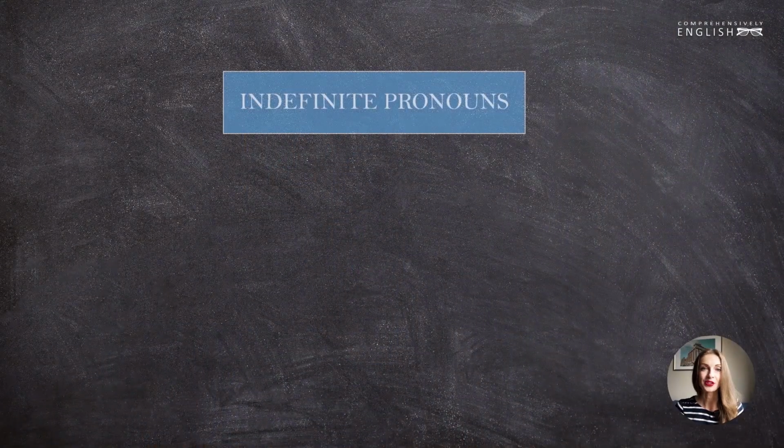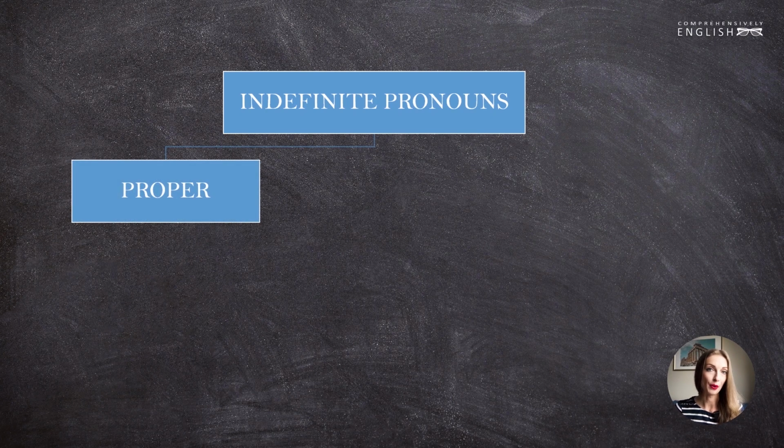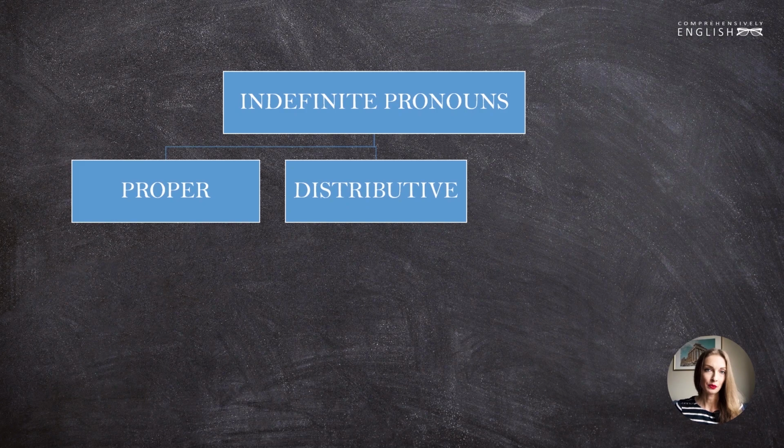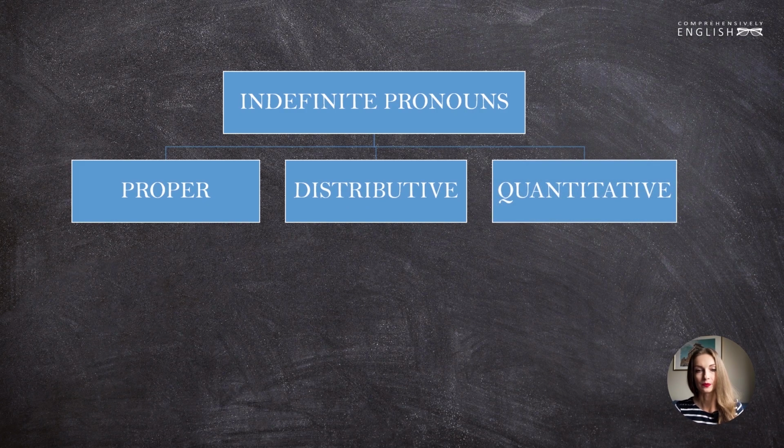So, according to some of these classifications, indefinite pronouns can be divided into three subgroups: indefinite pronouns proper, distributive indefinite pronouns, and quantitative indefinite pronouns. These three groups express different degrees of indefiniteness, if we can say so. In today's lesson, we'll only be talking about the first group, indefinite pronouns proper.